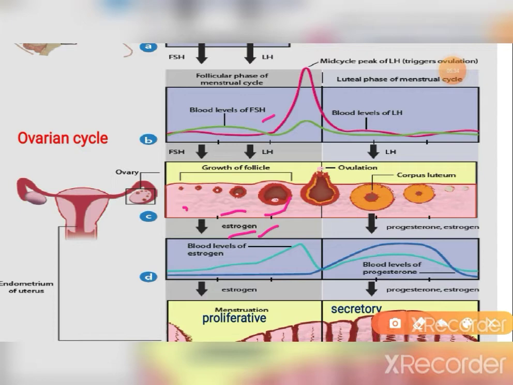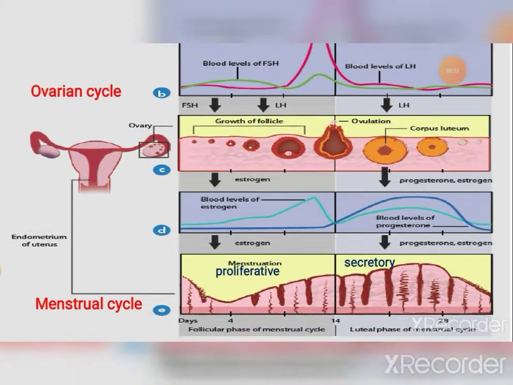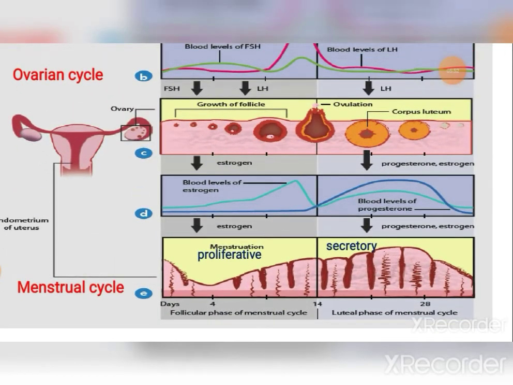High estrogen concentration induces the hypothalamus to secrete more GnRH, thus the luteinizing hormone secretion is increased. You can note that the estrogen hormone secretion, you can see here, peaks about the 12th day of the month, that is 2 days before ovulation. Actually, ovulation takes place on the 14th day of the month and the estrogen peaks about the 12th day.